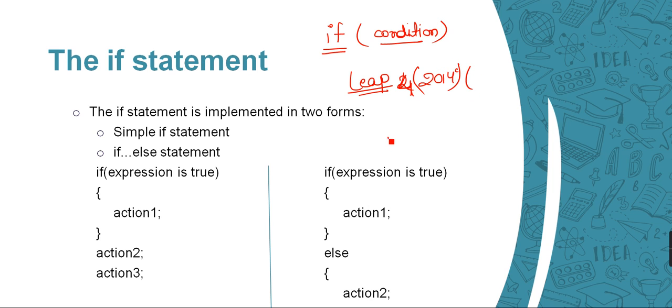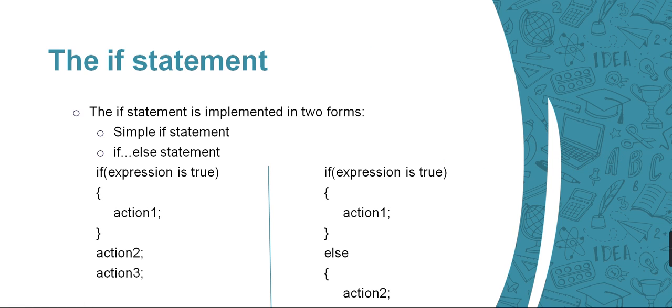So we applied a condition: if the remainder is equal to 0, then this is a leap year. So we have already seen a very simple basic example of the if and else statement.